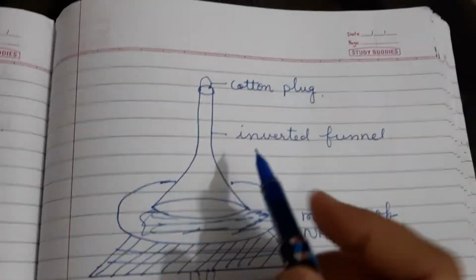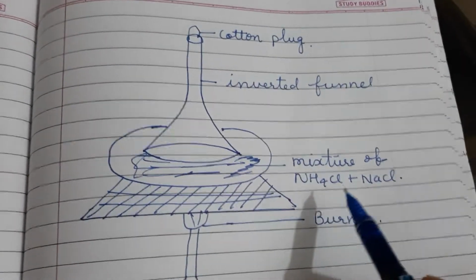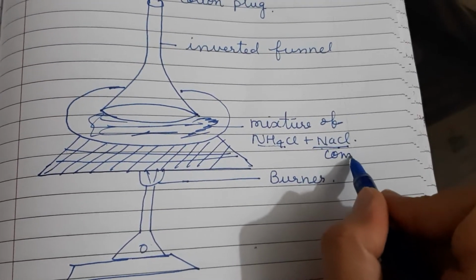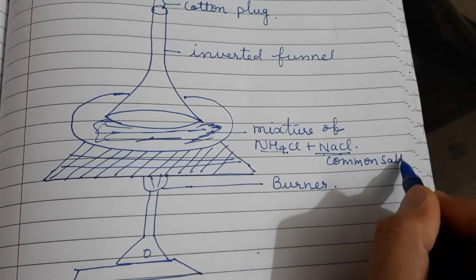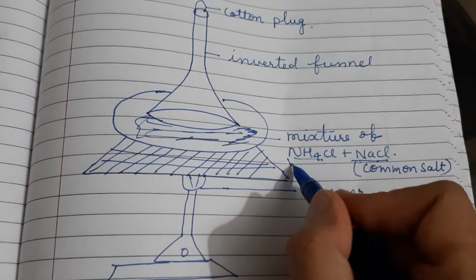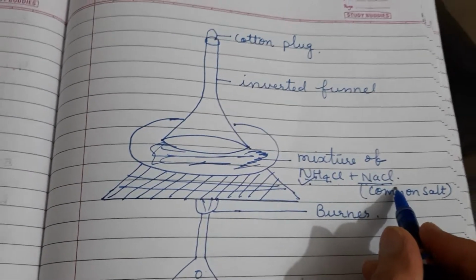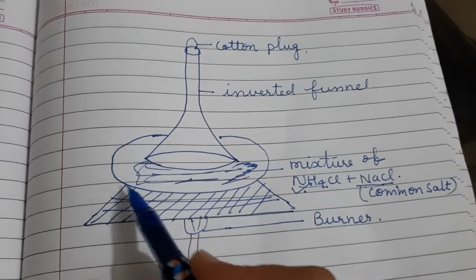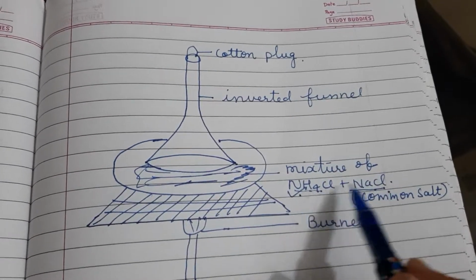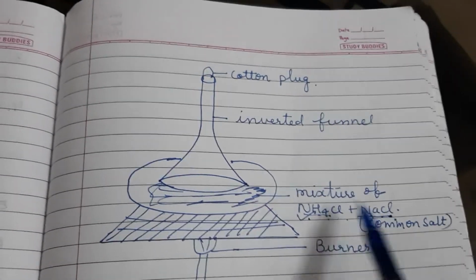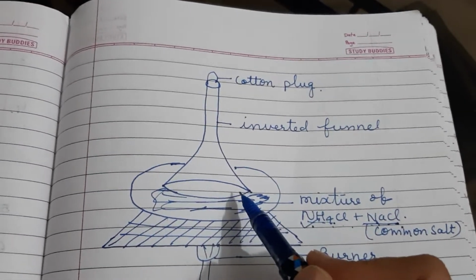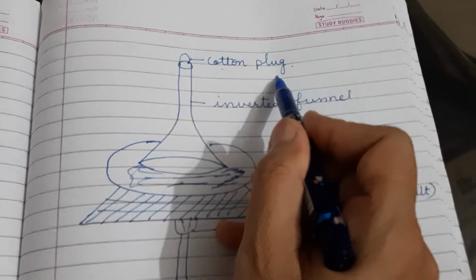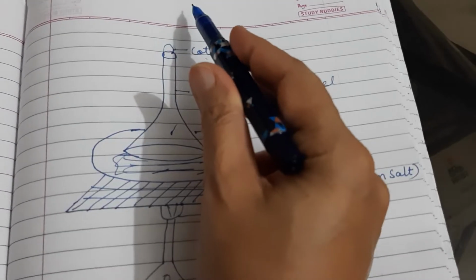Now one experiment is given in your book. Suppose we have a mixture of ammonium chloride and sodium chloride. Sodium chloride is the common salt. So if we have this mixture, how will we separate it? Because ammonium chloride is a sublime substance, for separation we will use the sublimation method. In this, we will take a watch glass and put the mixture of ammonium chloride and sodium chloride in it. Then we will put an inverted funnel on it, and one end of the inverted funnel will be completely closed with a cotton plug, so that the vapors which form will not move out.